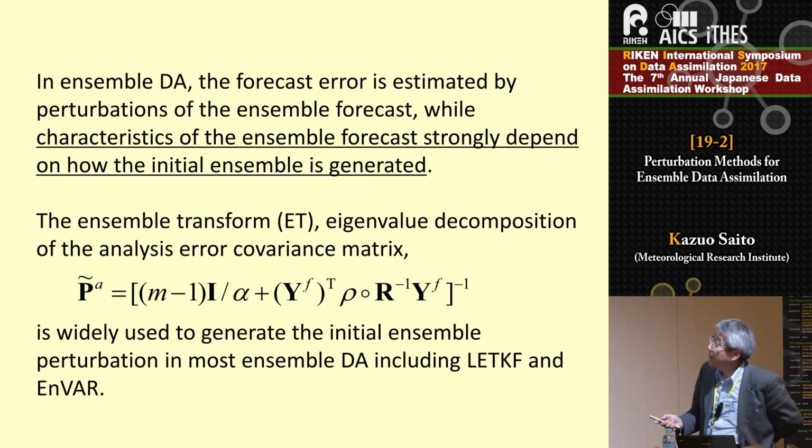In ensemble DA, the forecast error is estimated by perturbations of the ensemble forecast. But characteristics of the ensemble forecast strongly depend on how the initial ensemble is generated. So the ensemble transform, eigenvalue decomposition of the analysis error covariance matrix, is widely used to generate the initial ensemble perturbation in most ensemble DA, including LETKF.